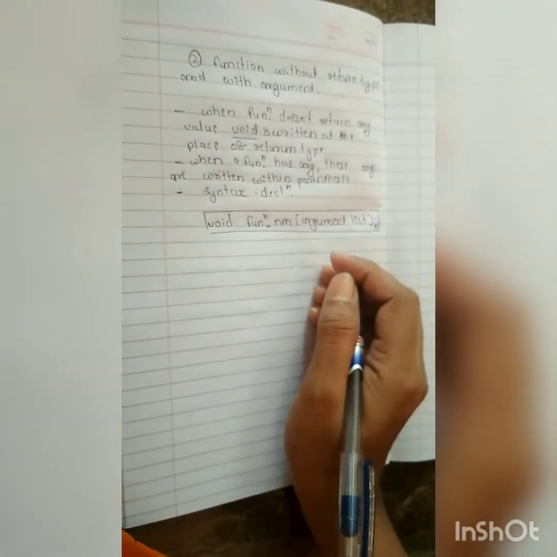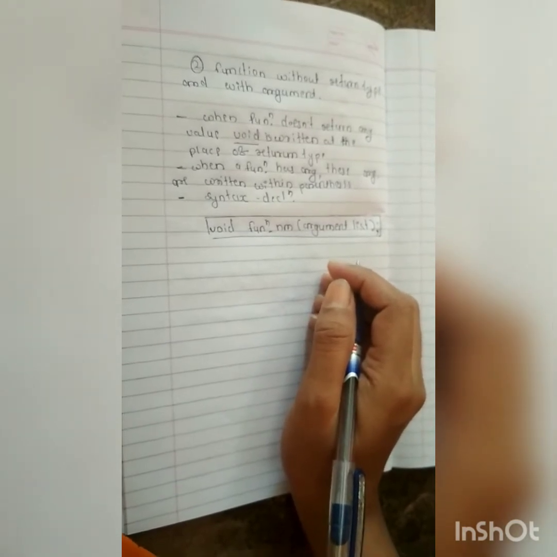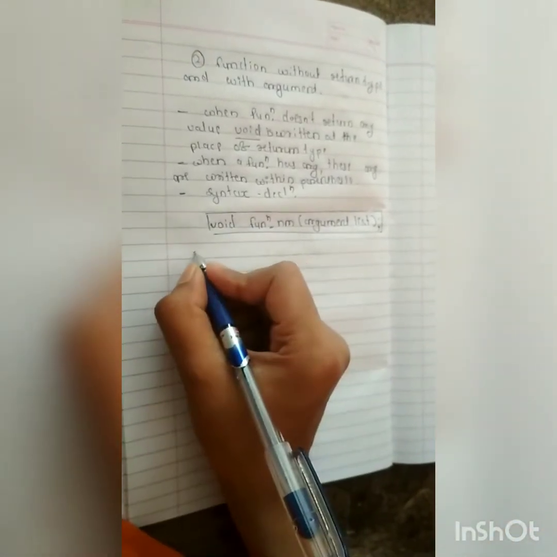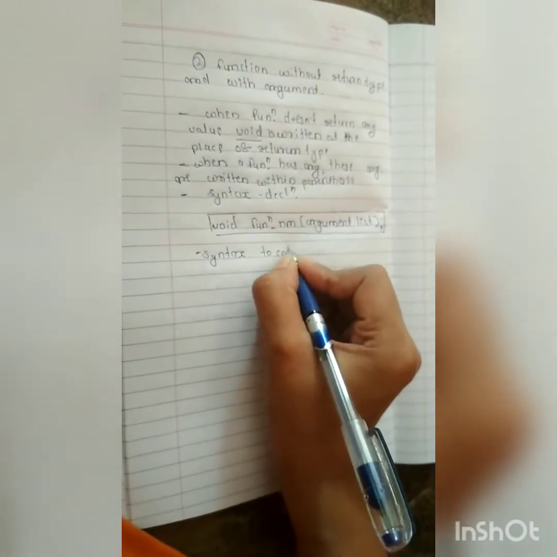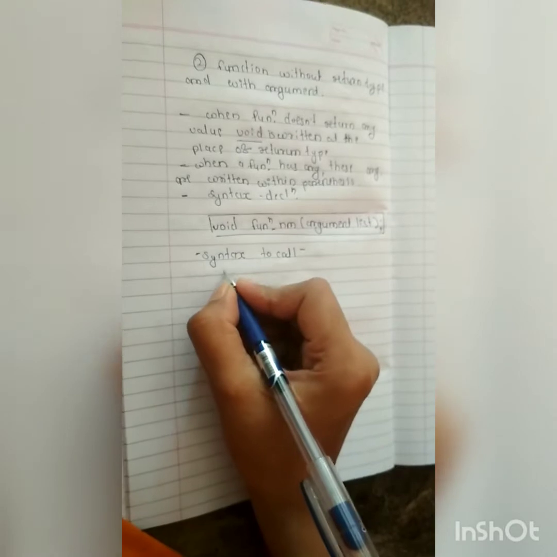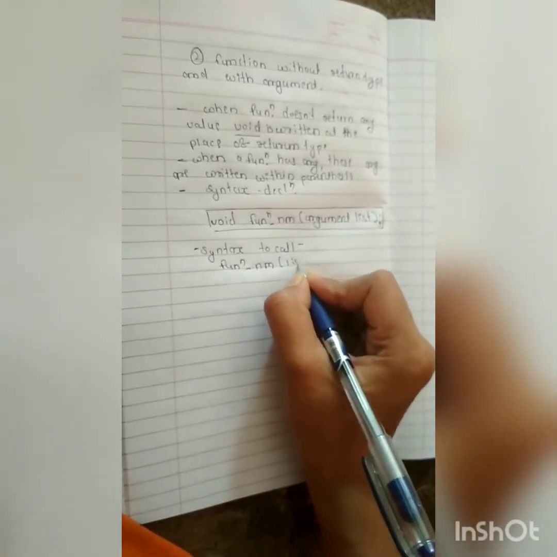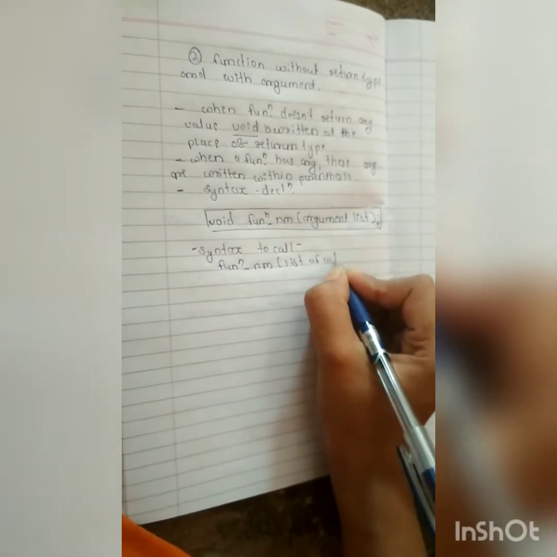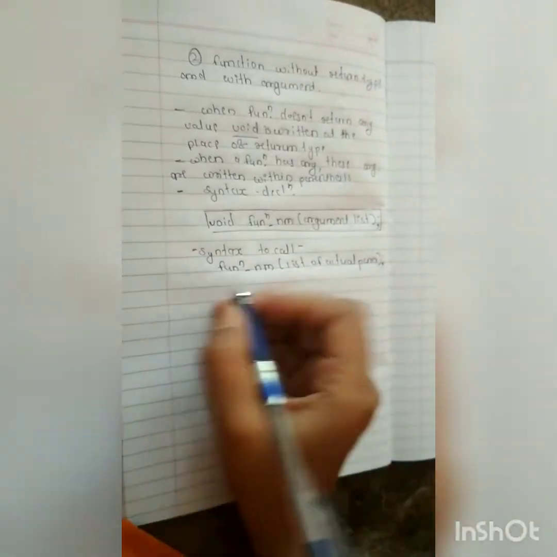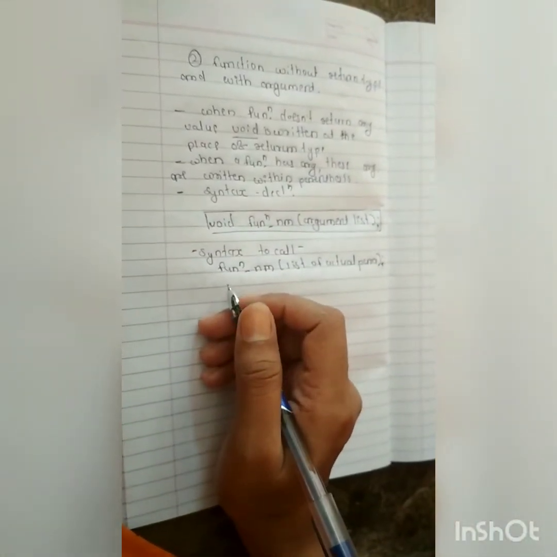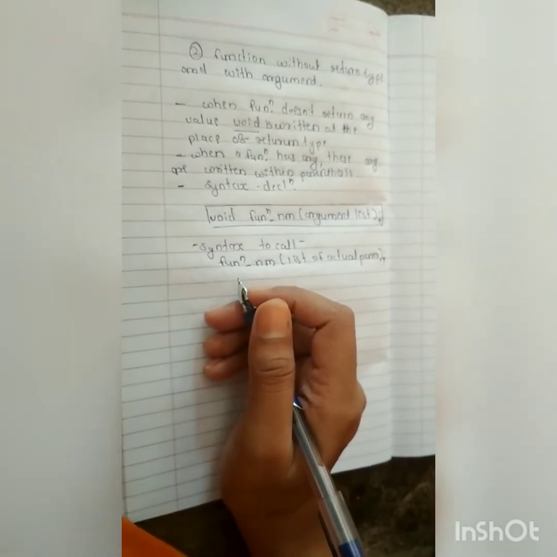Next, to call the function without return type but with arguments, the following format is used. Syntax to call the function is only the function name and a list of actual parameters, then a semicolon. These are the syntax of a call. Every parameter is separated by a comma in the list.